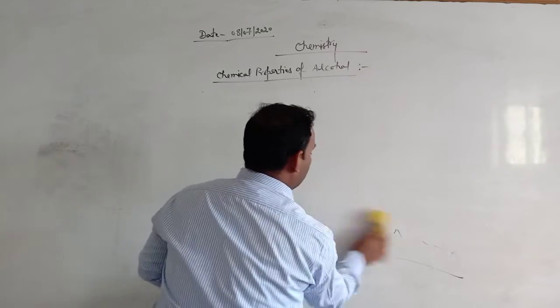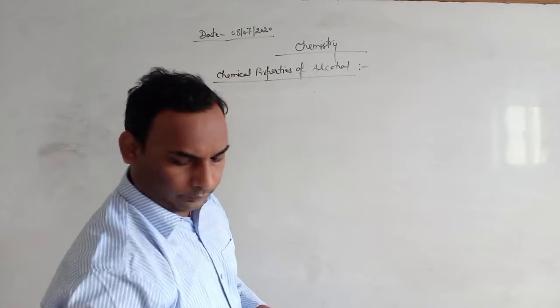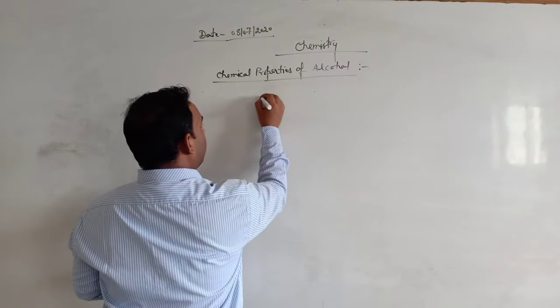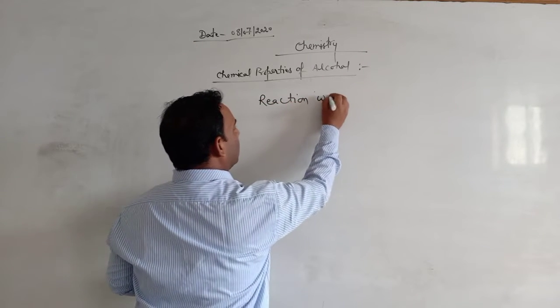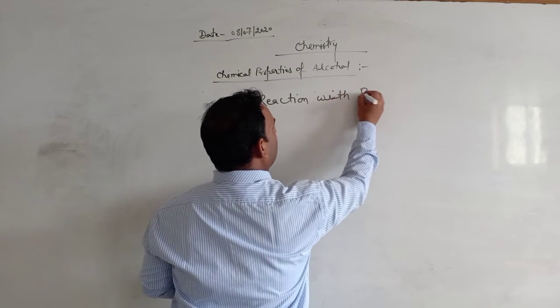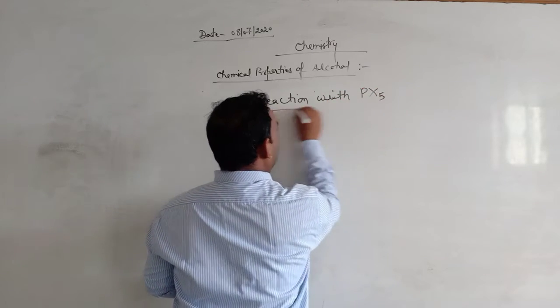The next reaction is reaction with phosphorus pentahalide, PX5.